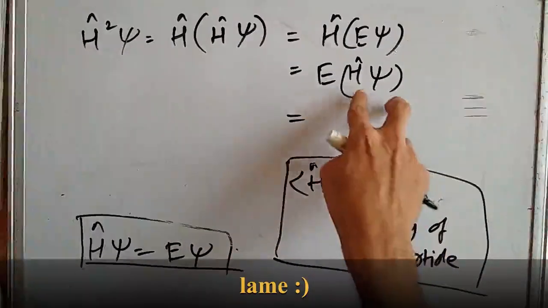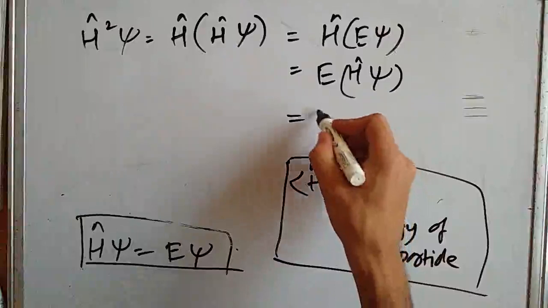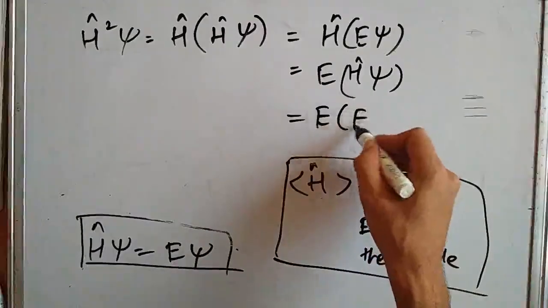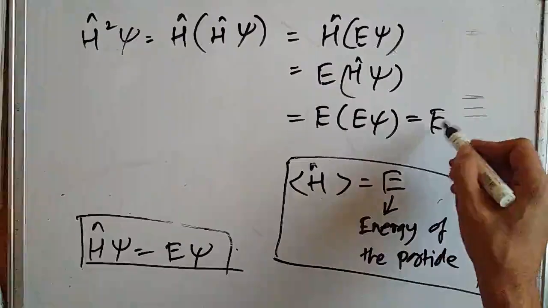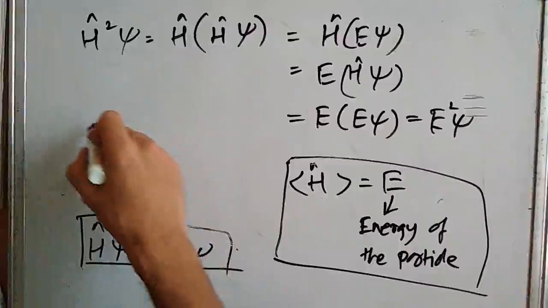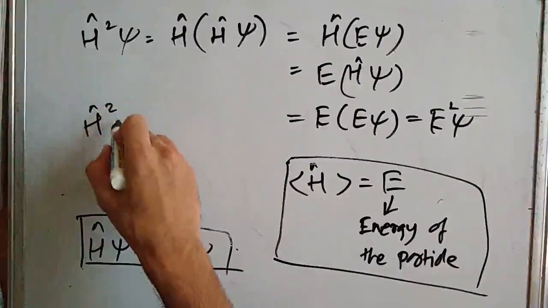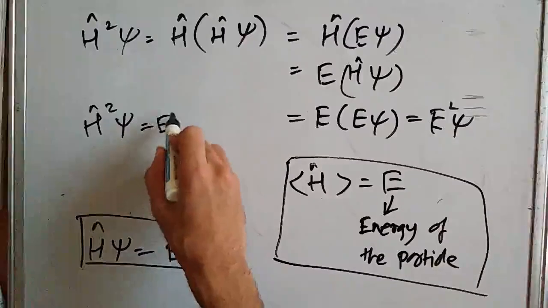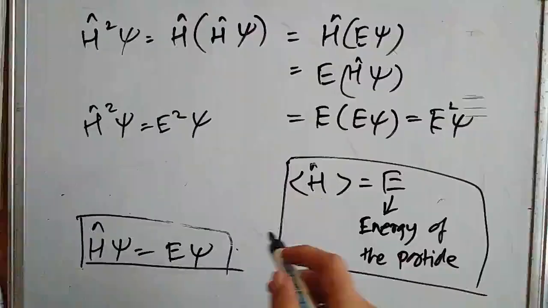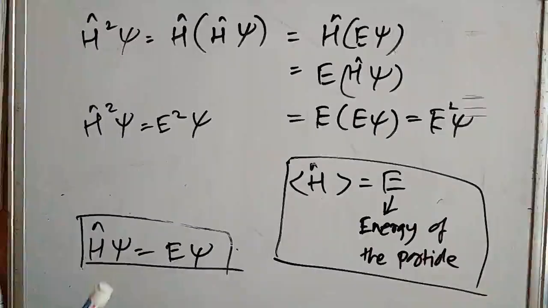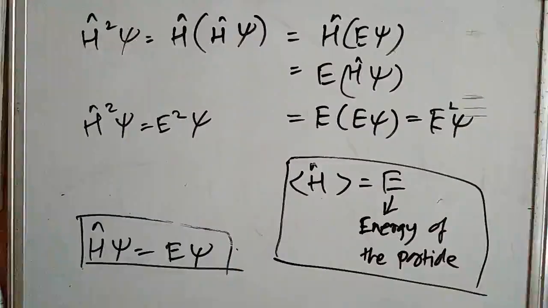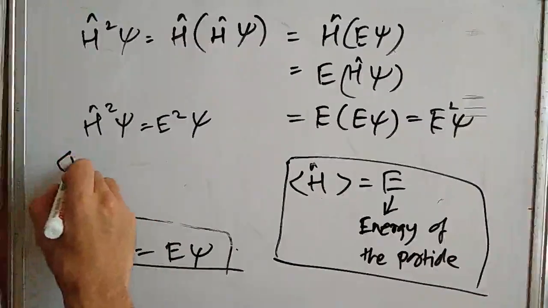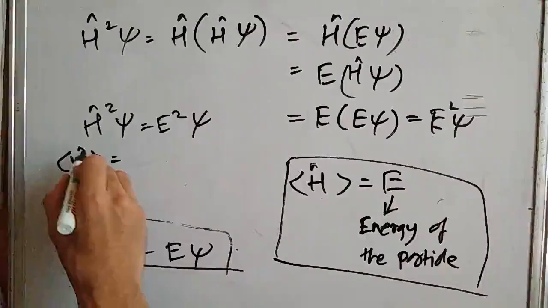Okay, so this is again E into psi, so E into psi, and this will collectively give us E square psi. Therefore H hat square operated on psi is equal to E square psi. Again, we can make use of this H square operator to calculate the expectation value of H squared.